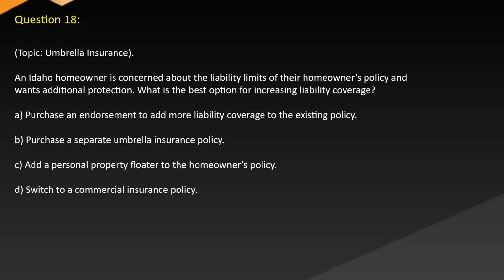A. Purchase an endorsement to add more liability coverage to the existing policy. B. Purchase a separate umbrella insurance policy. C. Add a personal property floater to the homeowner's policy. D. Switch to a commercial insurance policy.